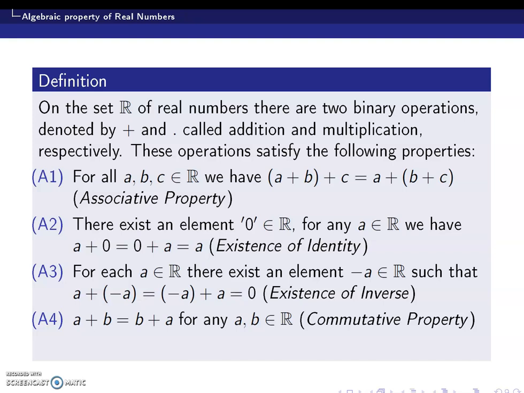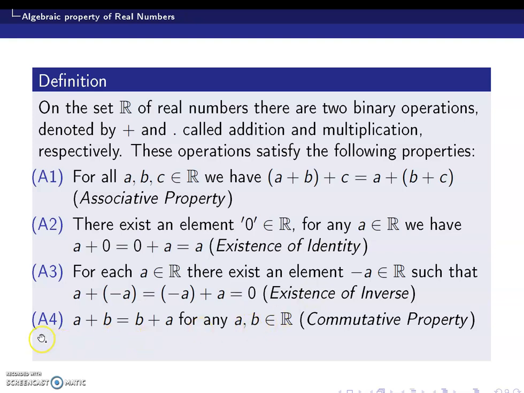So corresponding to every real number, there exists another real number, the additive inverse, usually denoted as −a, which makes a + (−a) equal to 0. This is called the existence of inverse. So every real number has an additive inverse.